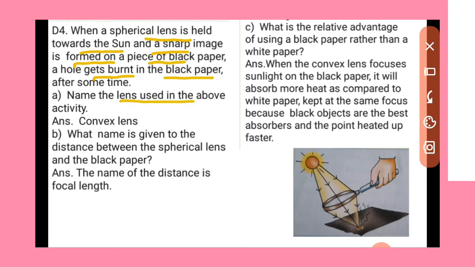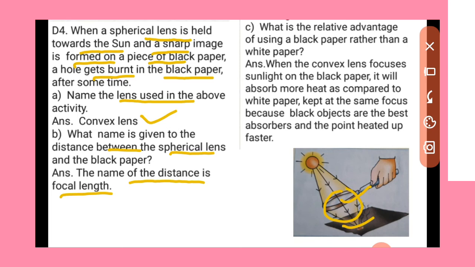Name the lens used in the above activity: the convex lens. What name is given to the distance between spherical lens and the black paper? This length is the focal length.